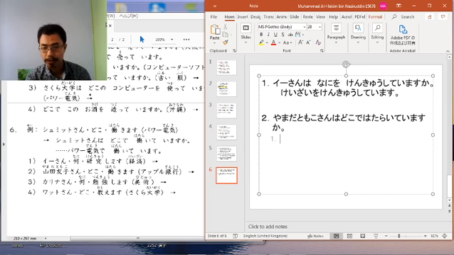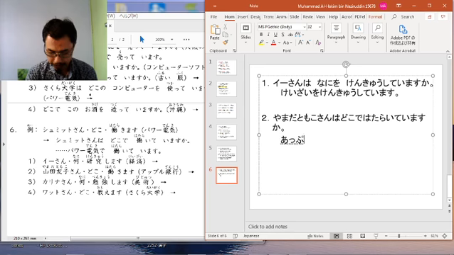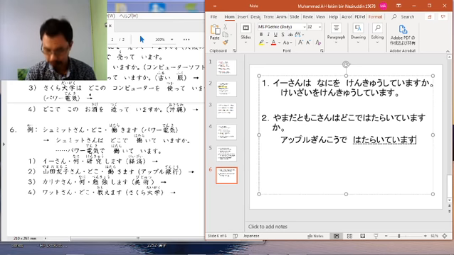So it's asking about occupation or job, that's why we are using the form verb and imasu. The location given is the company Apuru Ginko. Do not search on the internet. Apuru Ginko is a fictitious bank from the Minna no Nihongo book. Apuru Ginko de hataraite imasu.